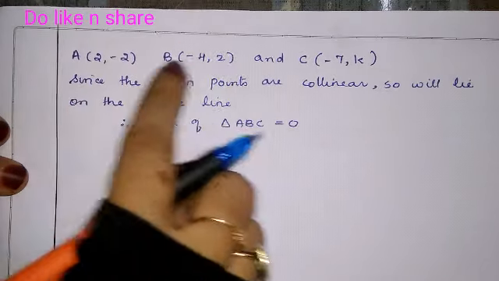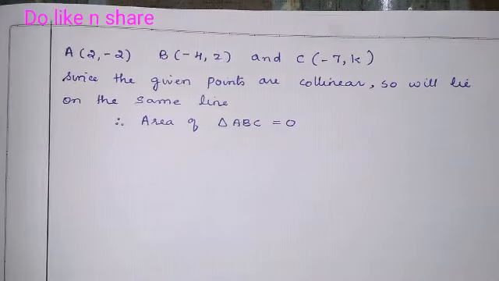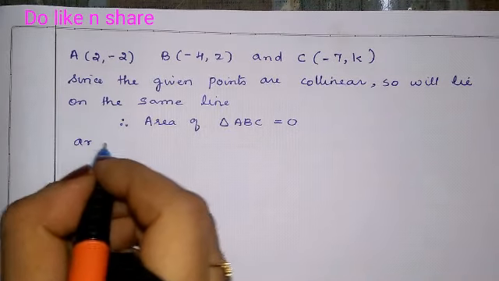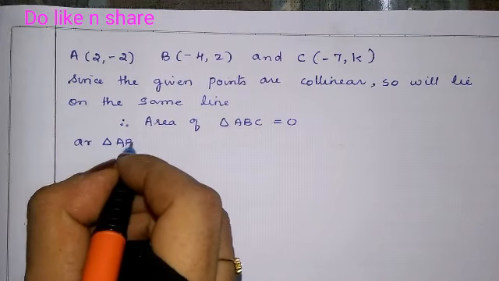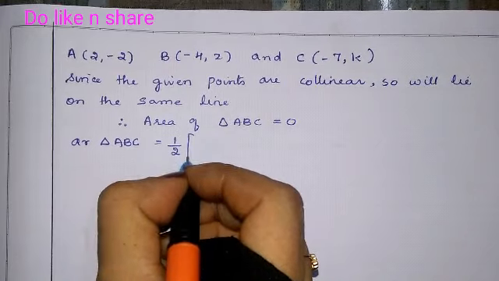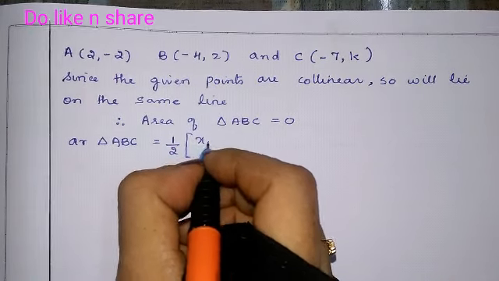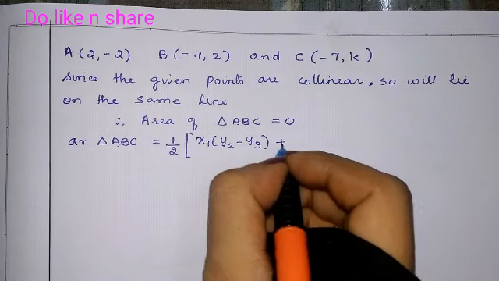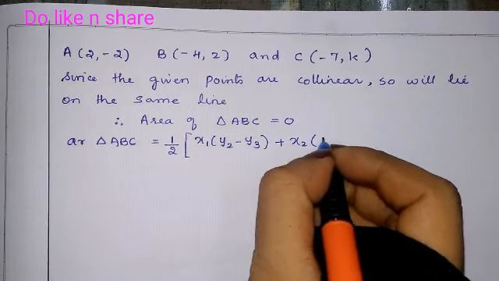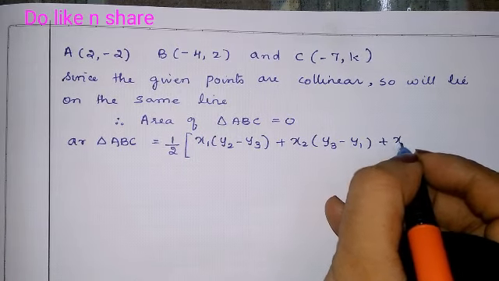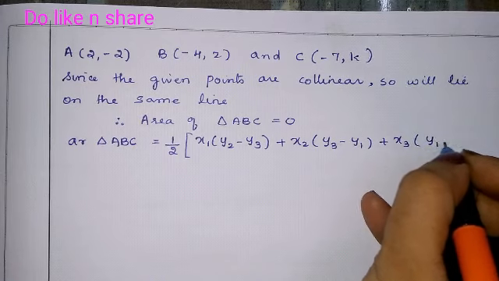Now we know that when three points are given, we know the area of triangle formula. The area of triangle ABC is equal to half of x1 (y2 minus y3) plus x2 (y3 minus y1) plus x3 (y1 minus y2).